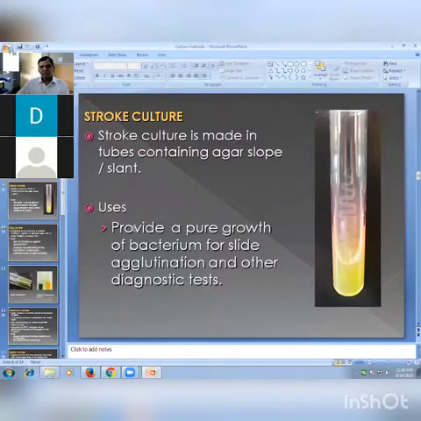Now the next one is stroke culture. Stroke culture is made in a tube containing agar slope, or slant. So instead of a plate, here we are using a tube. At the bottom it is called the butt, while the sloping region is called the slant. We are going to inoculate onto the slant. It provides a pure growth of bacteria for slide agglutination and other diagnostic serological tests, or for maintaining cultures in the laboratory. That is called a stroke culture.